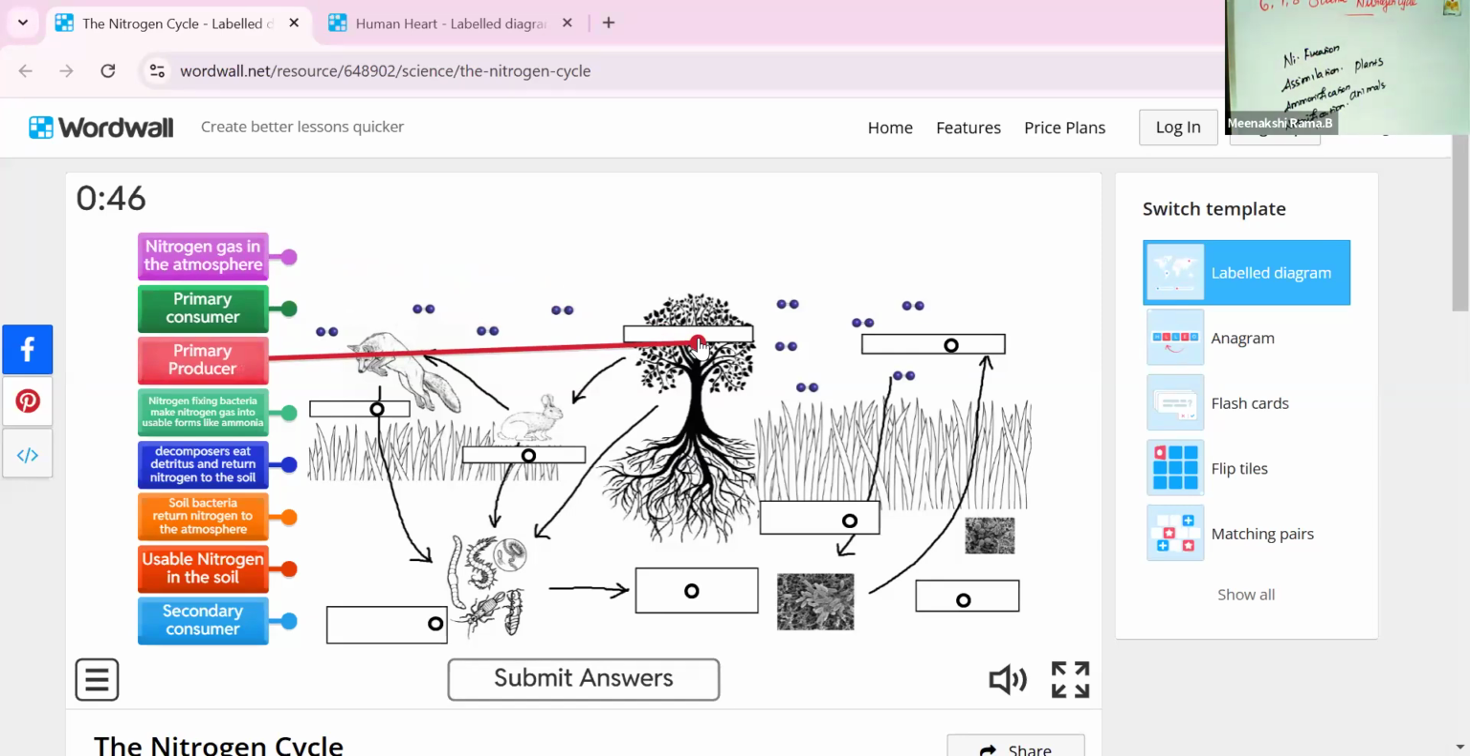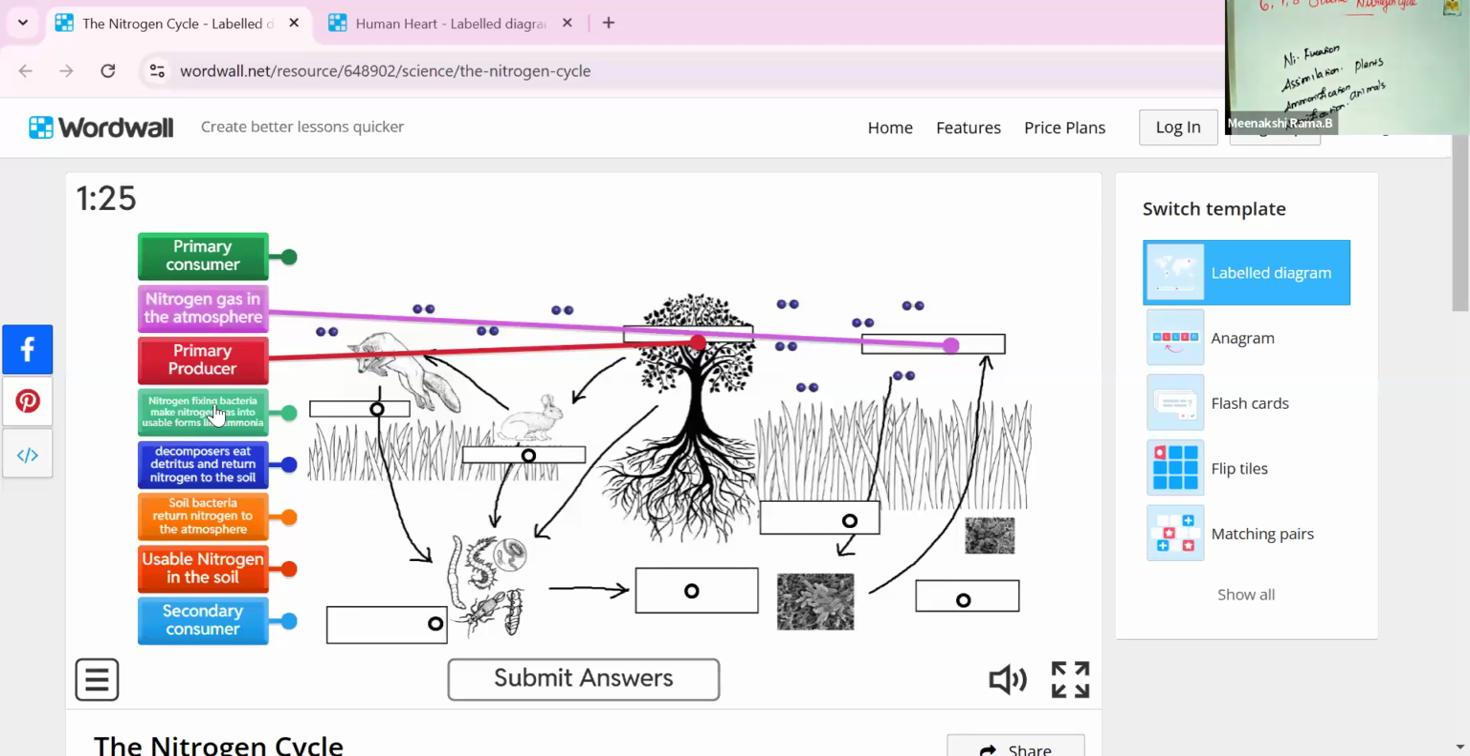Is that right or not? Because the atmospheric air contains a large amount of nitrogen, that is 78%. Nitrogen is present in our atmosphere. Okay, next one is nitrogen gas in the atmosphere. Yes, I think this is the right point. This is atmospheric air. Atmospheric air contains a large quantity of nitrogen.